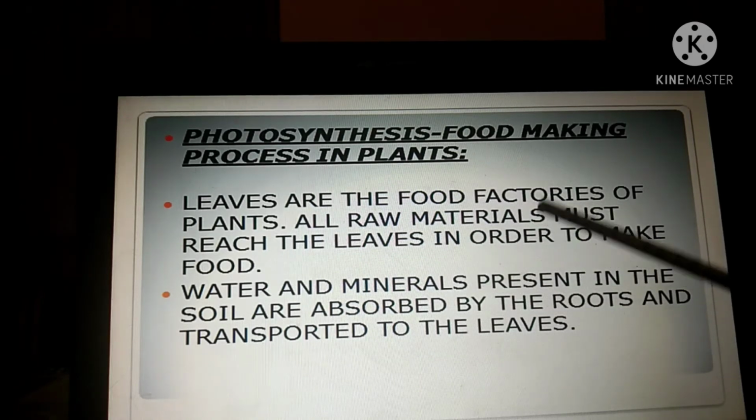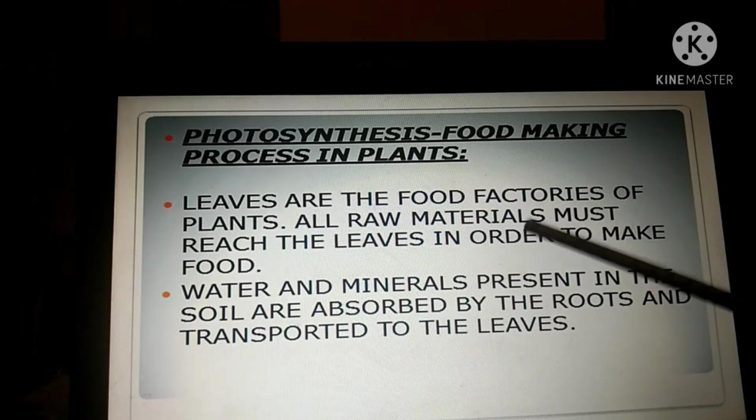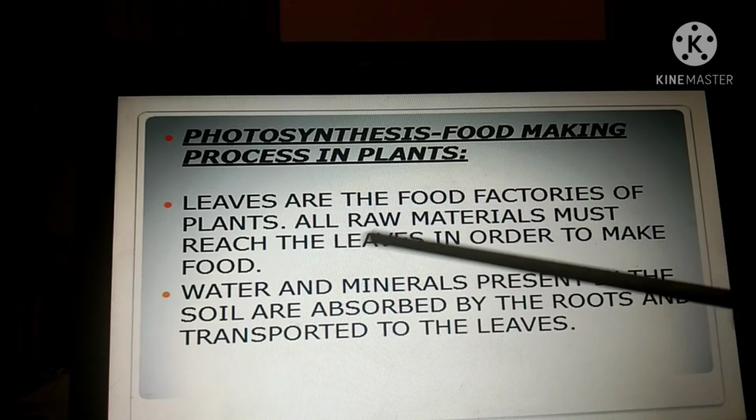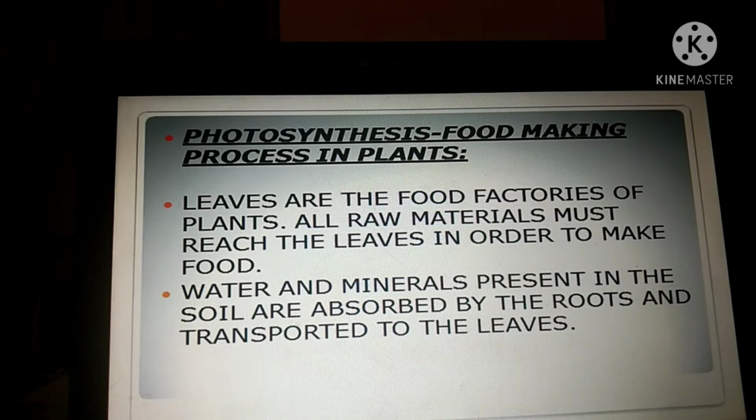Now what is raw material? Raw material is the starting material of any reaction. Whenever you start any chemical reaction, and photosynthesis is a chemical reaction, you will study that. Raw materials are the materials which are needed for a reaction to start. Now these raw materials have to reach the leaf definitely. Suppose at home, where do you cook food? In the kitchen. So whatever materials are needed for you to cook food, everything should be there in the kitchen or not. Same thing, whatever material you need in order to make food in the plant, that has to reach the leaf, because the leaf is the place where food is made, right?